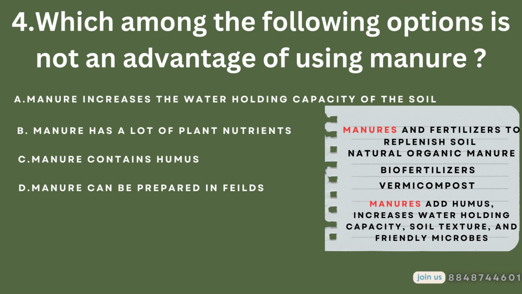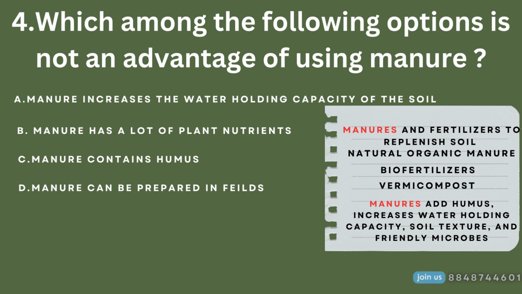And manure can be of 3 types. First one is natural organic manure, second biofertilizer, and third would be vermicompost. What is natural organic manure? It is a raw manure which consists of cattle and domestic waste. Compost might be rotten things. What is rotten? Plant or animal residue.